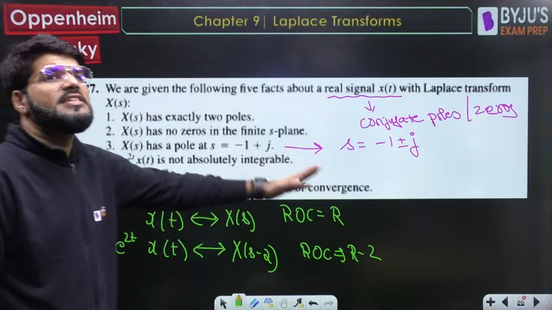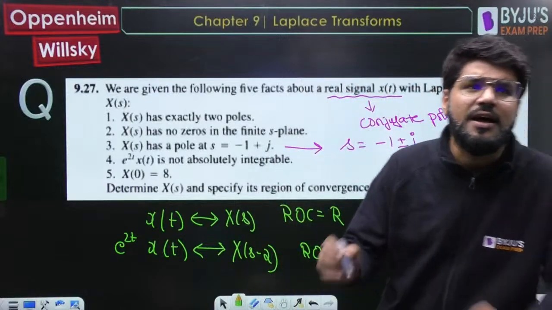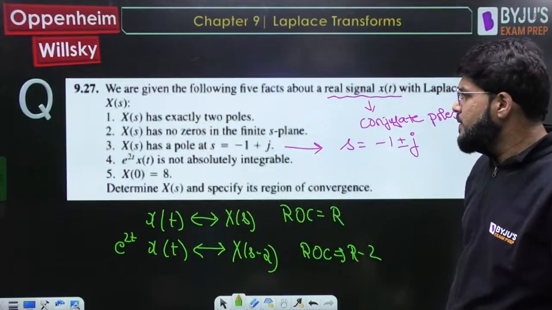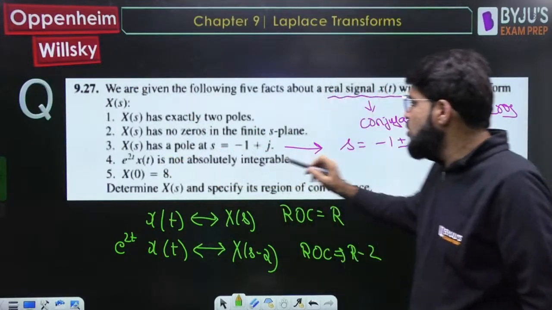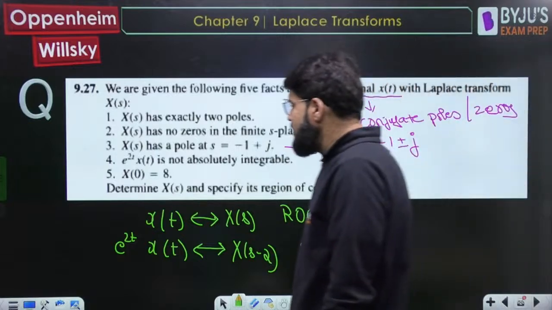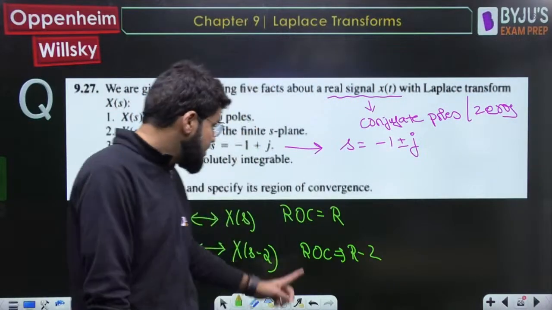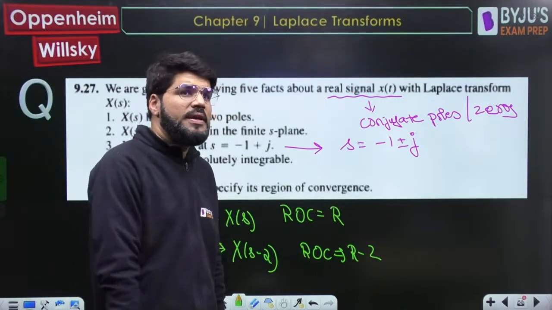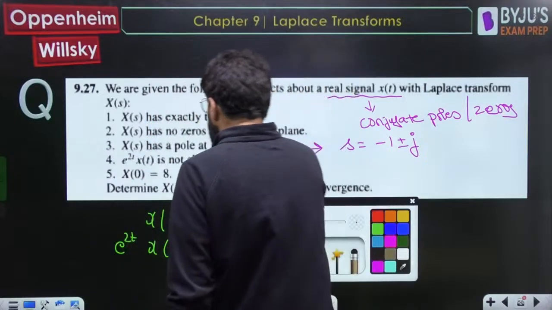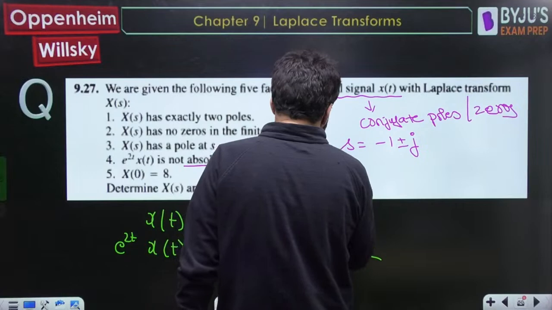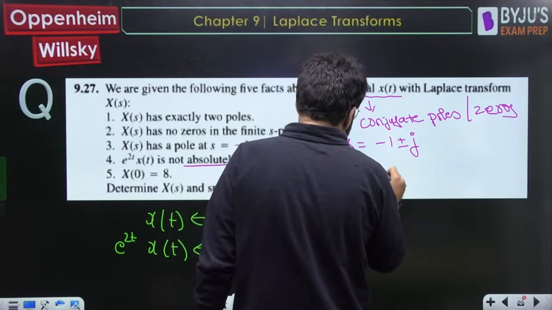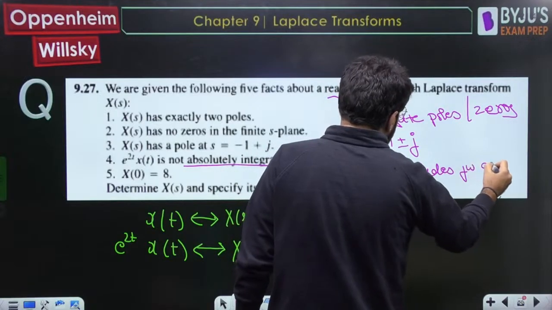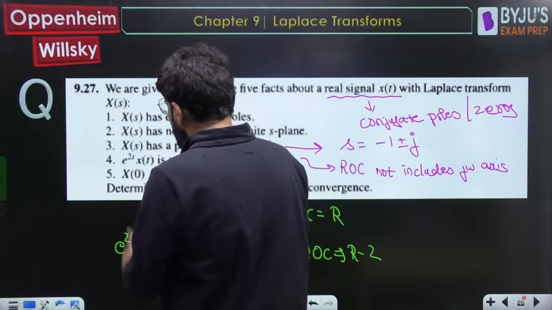The ROC is actually right shifted by 2 units, because the poles are shifted. The ROC is totally dependent on the poles. If the poles go to the right, the ROC also shifts to the right. But this e^{2t} x(t) is not absolutely integrable, which means its Fourier transform does not exist. That means this ROC, after shifting the poles, will not include the j omega axis. Not absolutely integrable means the ROC does not include the j omega axis. And x(0) is equal to 8.